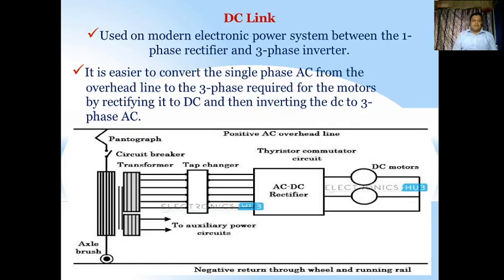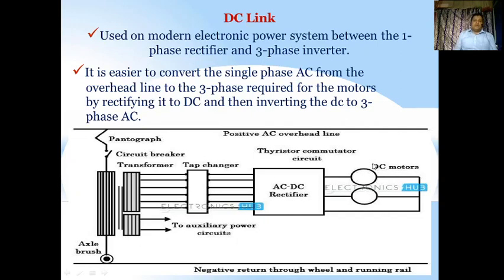What is a DC link? We have seen the DC link in the picture. In modern electronic power systems between single phase and three phase inverter, it is easier to convert the single phase AC from the overhead line to the three phase required by the motors by rectifying it into DC and inverting the DC to three phase AC. Here you can see the system: the pantograph is there, and from the pantograph you have a circuit breaker, a transformer, and a tap changer. The tap changer output goes from AC to DC, and therefore to the DC motors present in the locomotive, where some operations are carried out by the DC motors.